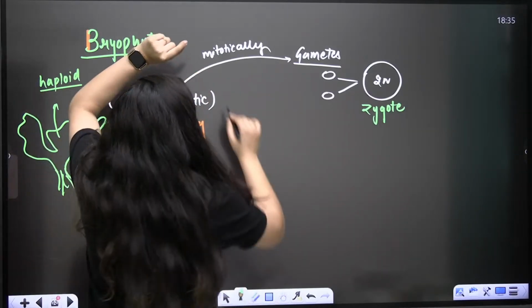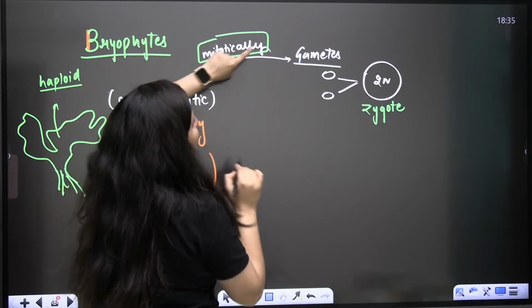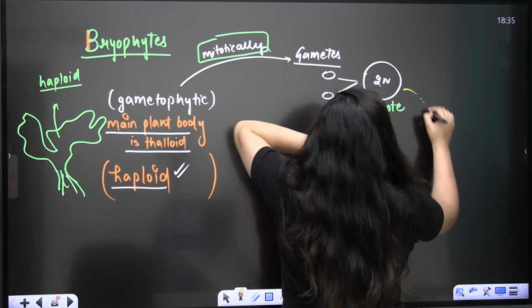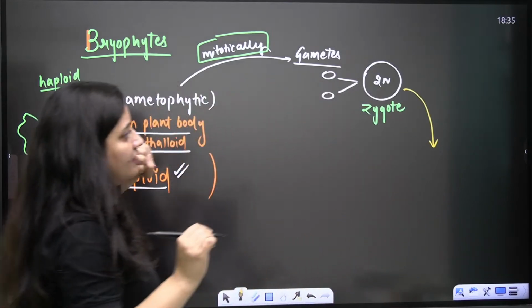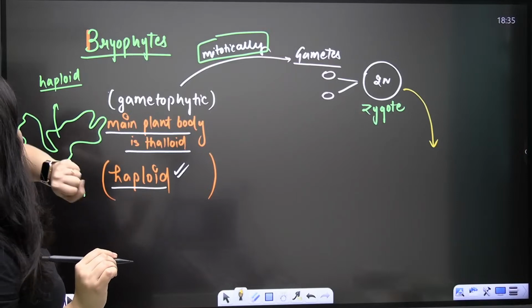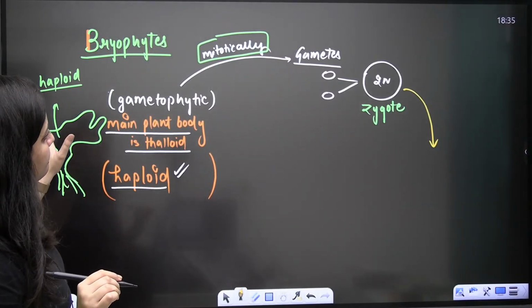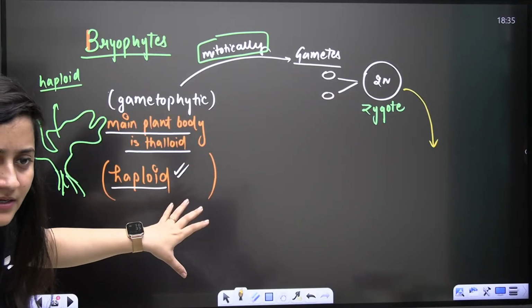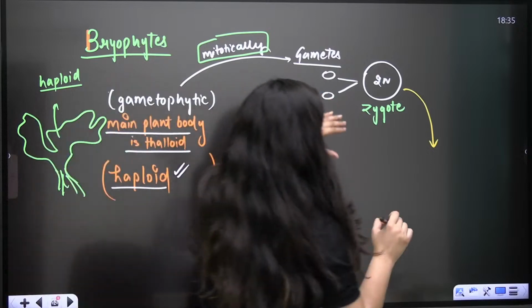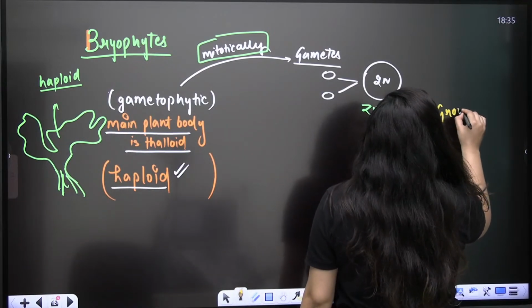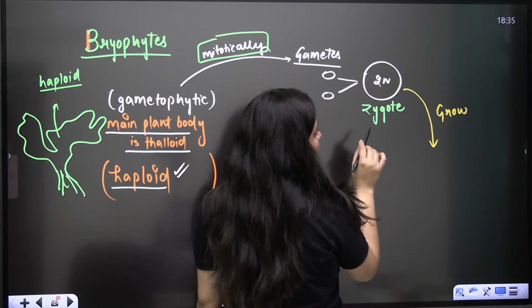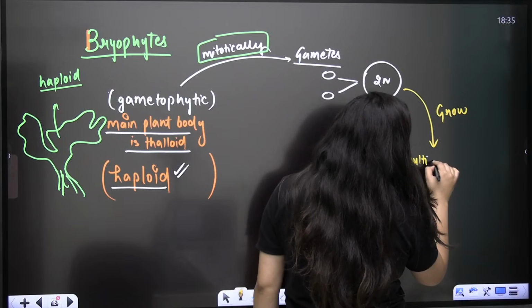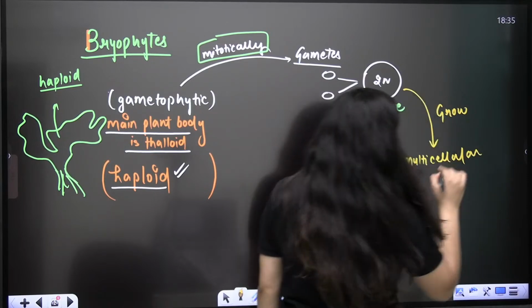Mitotically it will form gametes, so you have to focus on these words. These gametes will fuse together. Done, this is the story. Now this zygote will grow. It will grow, so obviously it will become multicellular. If it is growing, it will become multicellular.